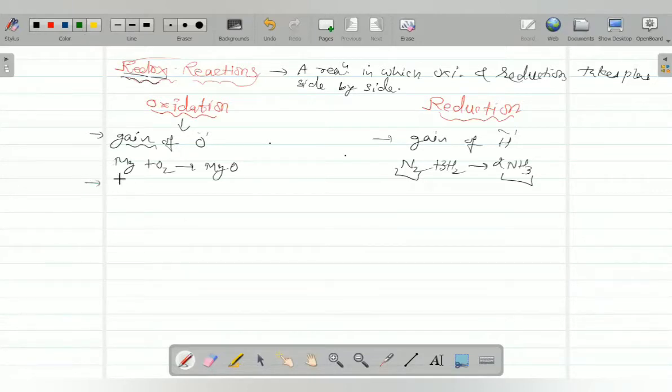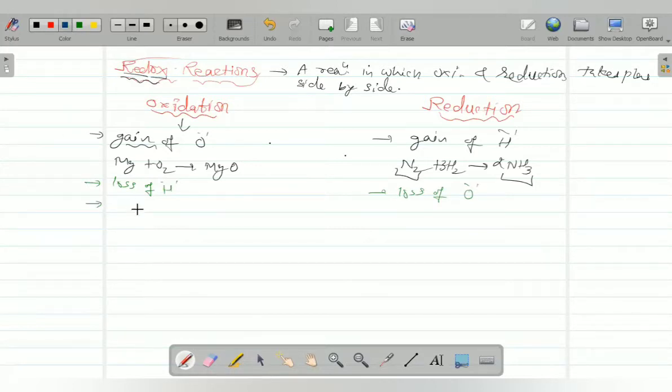And opposite to this, what can we say? Loss of hydrogen is also oxidation, and loss of oxygen is also reduction. Just the opposite definition.